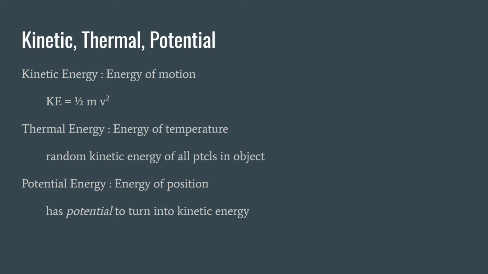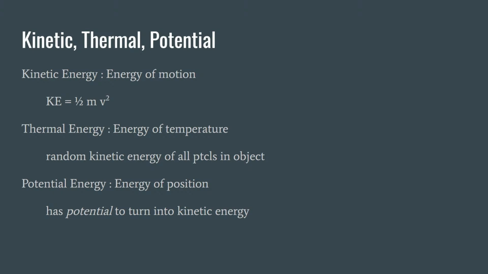The hotter something is, the faster its particles vibrate. They're bouncing around all over the place. The particles, atoms, are always in motion. And the hotter something is, the higher its temperature, the faster those particles are moving. So the thermal energy is the random kinetic energy of all the particles in an object or a substance.